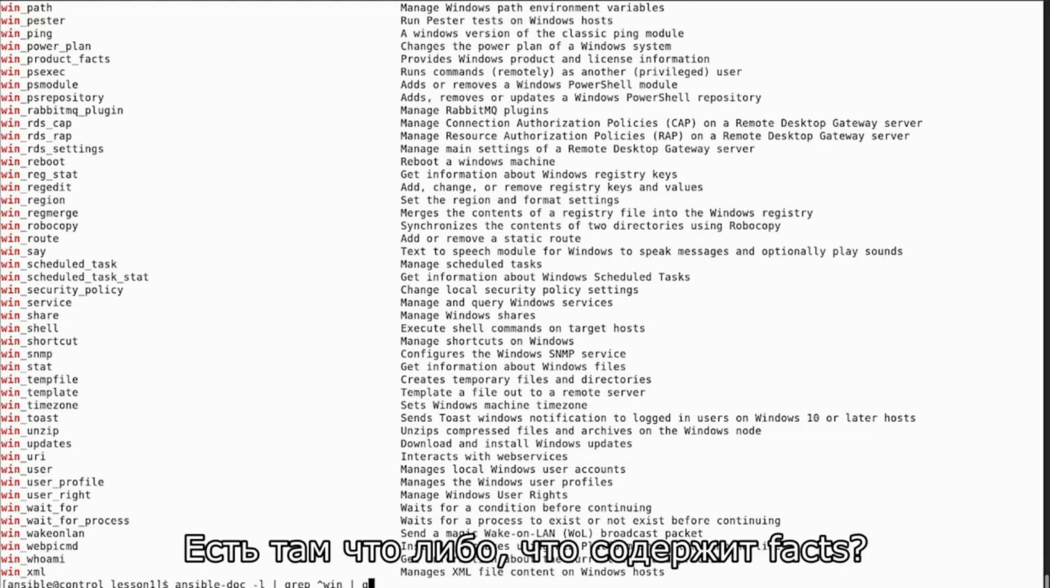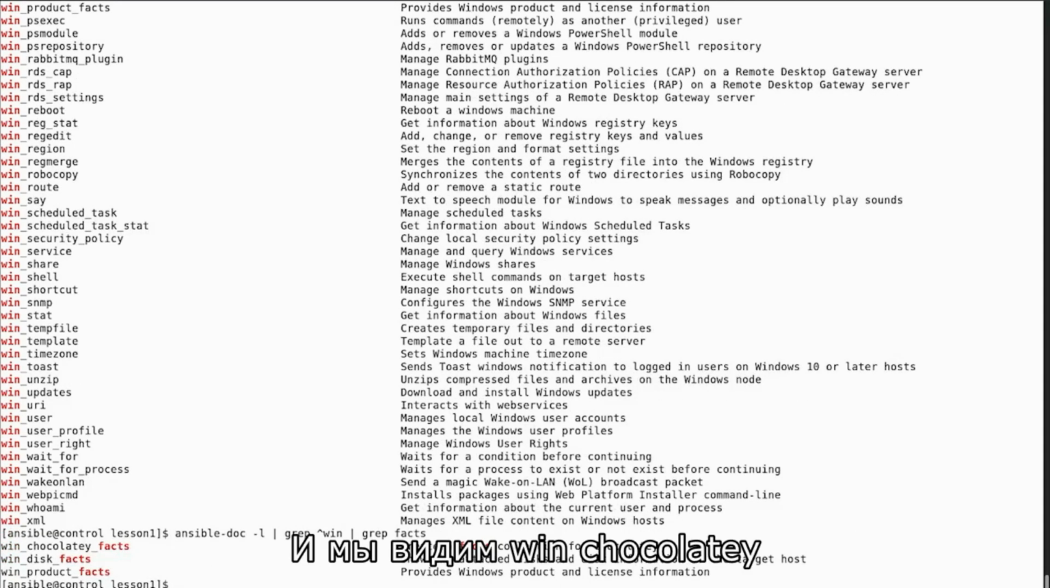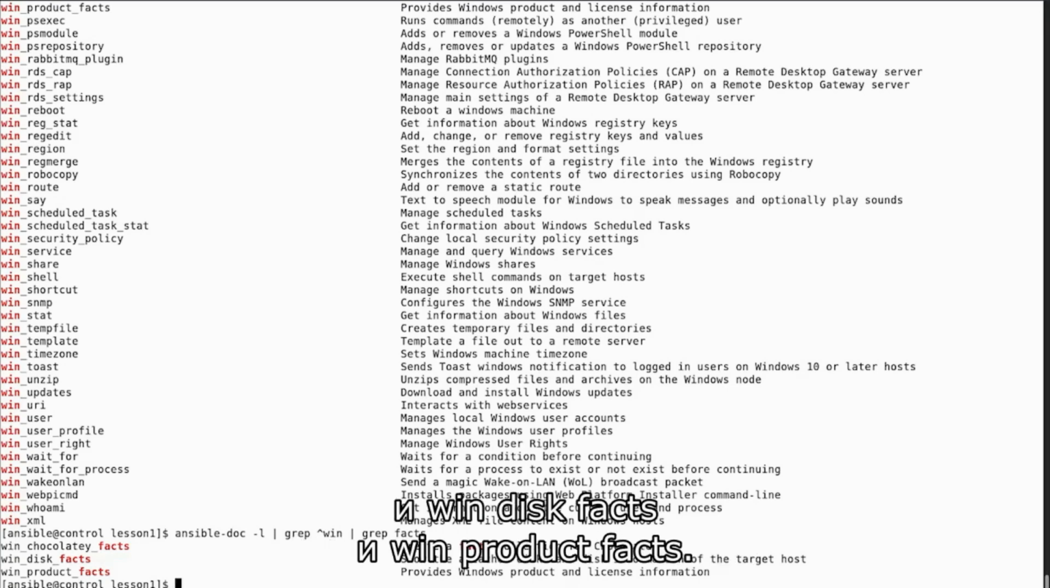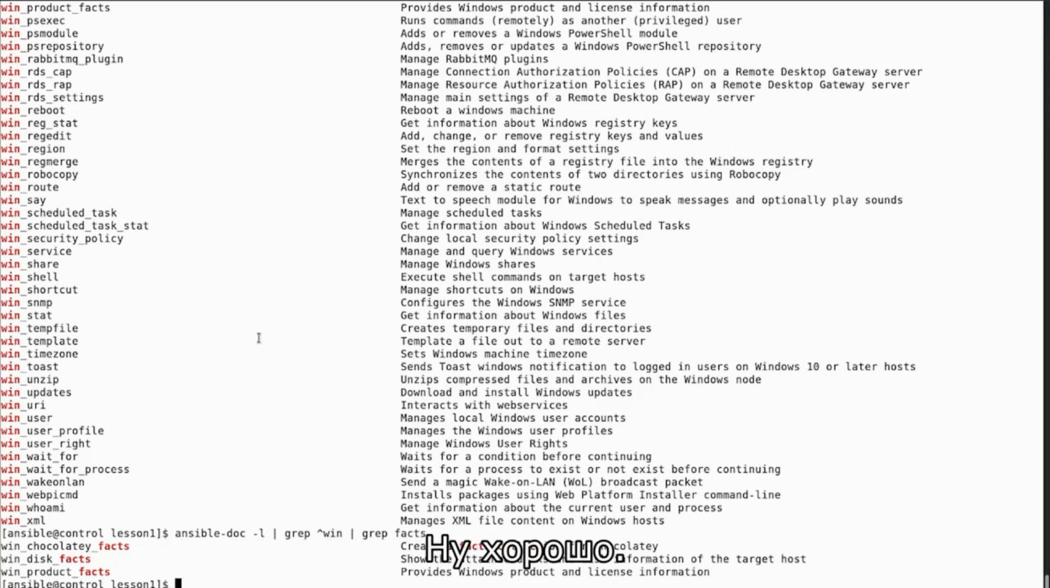So is there anything with facts? And we have a win_chocolatey and a win_disk_facts and a win_product_facts. That's an interesting one. We don't have anything at first sight. So, okay, so let's do Ansible.